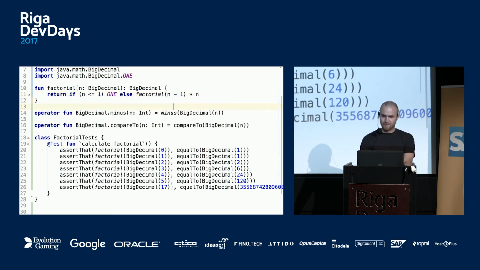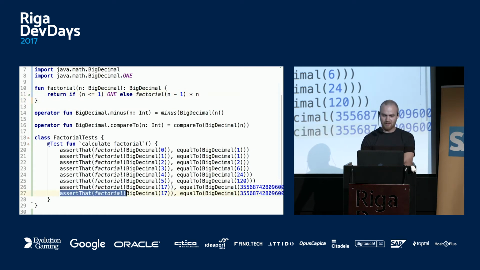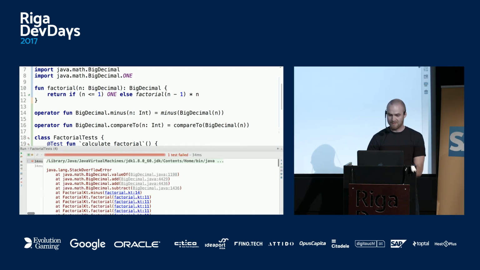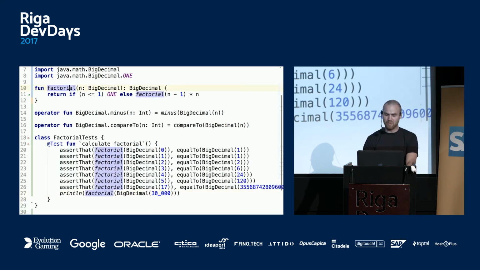So this is BigDecimal up to this point, but as you might guess, if I do something like this, factorial, and then BigDecimal, println, where we should be able to use BigDecimal just using normal println. So if we do something like this, like 30,000, you might guess what's going to happen. It's a StackOverflow exception because we exploded the stack. And this is because factorial is a recursive implementation. So the function calls itself and it just uses too much stack.